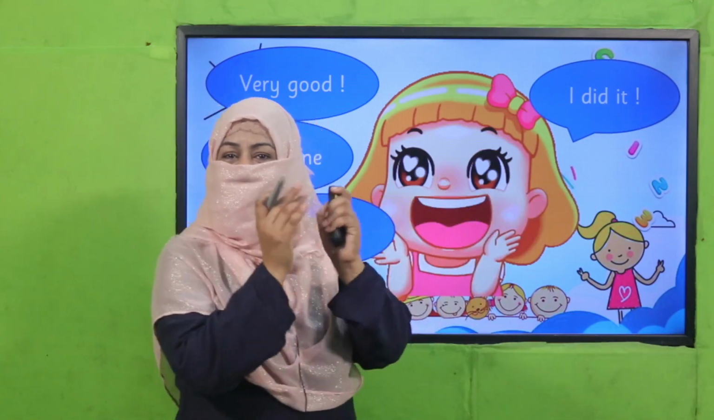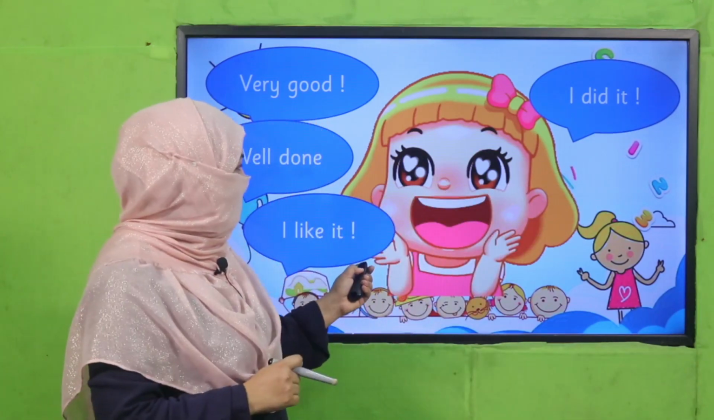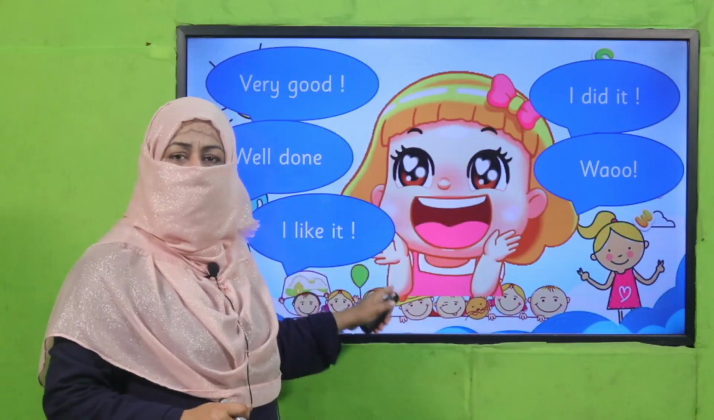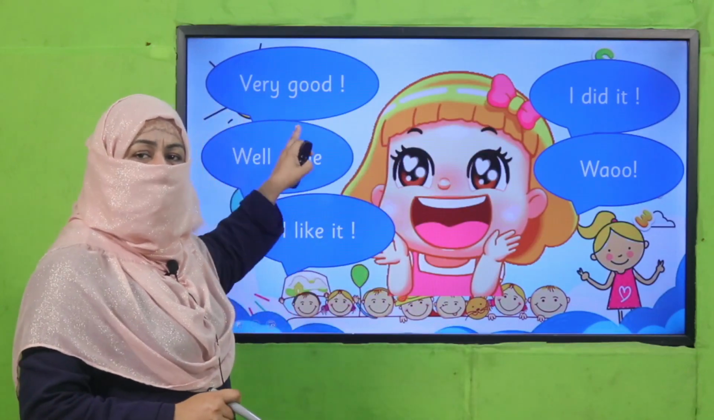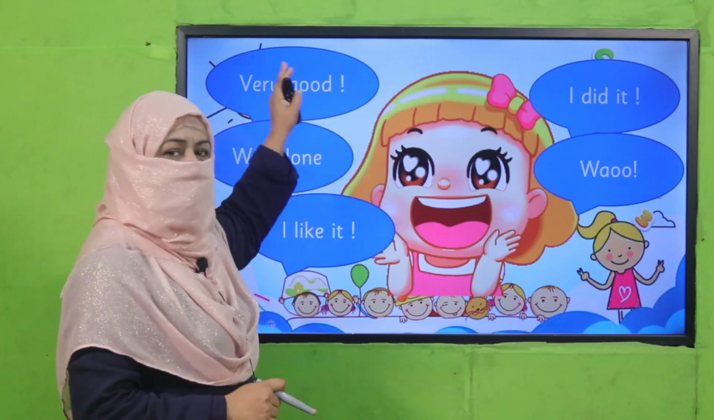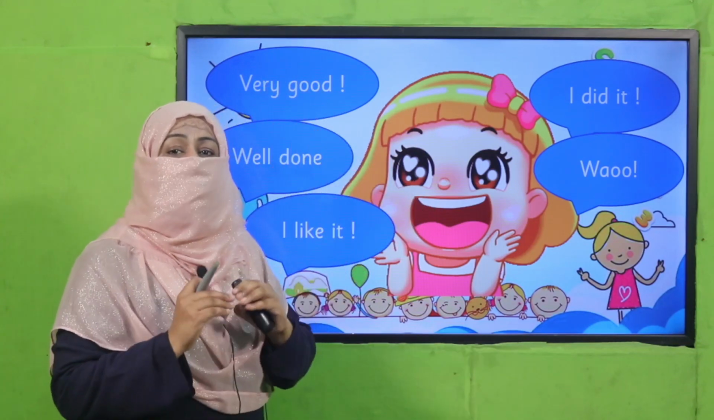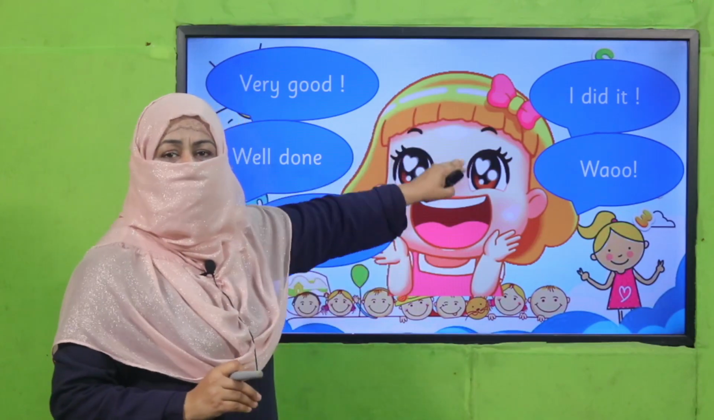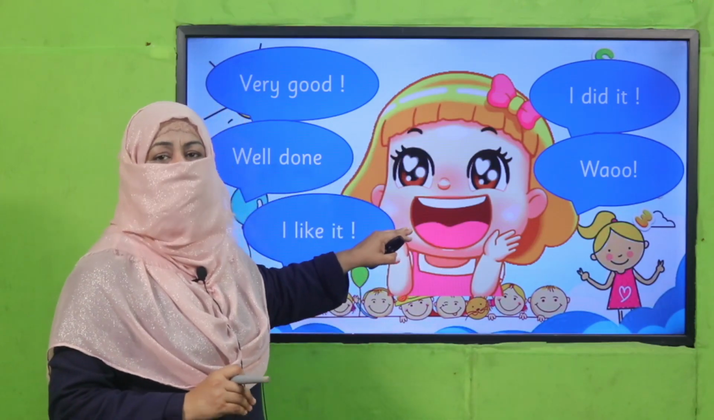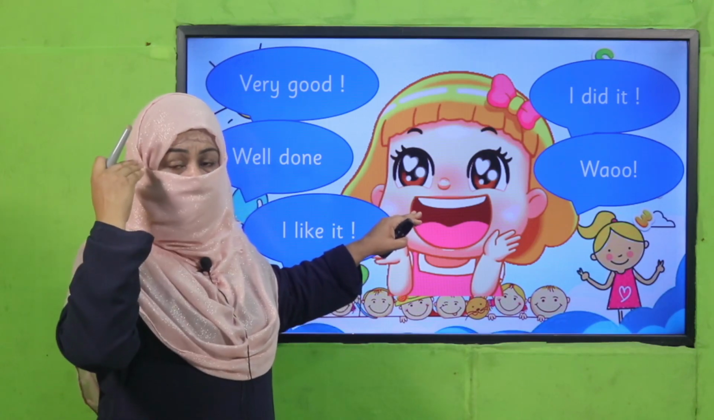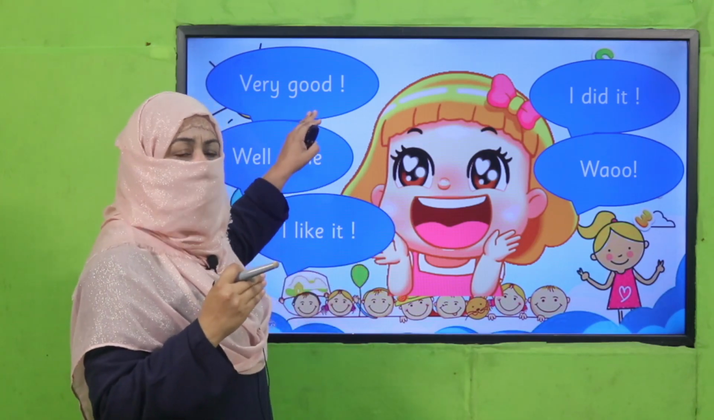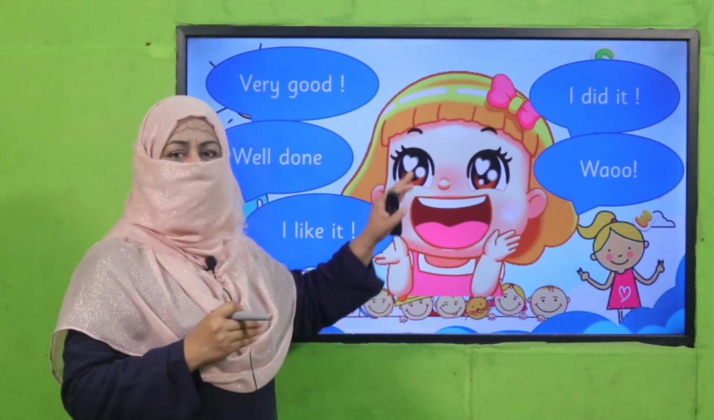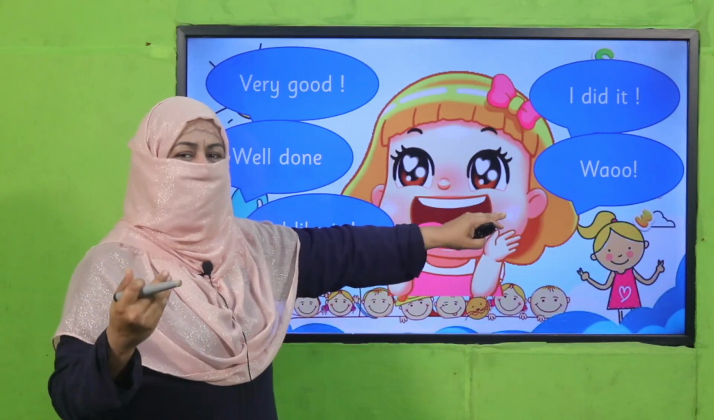I did it. Yes, I did it. Cheer for me. Wow. So by looking at the picture, we filled up the speech bubble, what she is saying. This is known as filling up the speech bubble. By looking at the picture, we just try to find out what that person is thinking, and we write it by filling that she might be saying this. She's saying, very good, well done, I like it, I did it, wow, hooray, whatever, right?